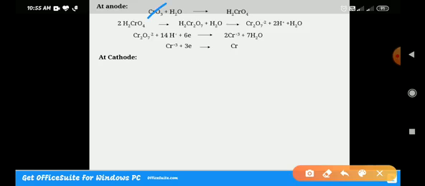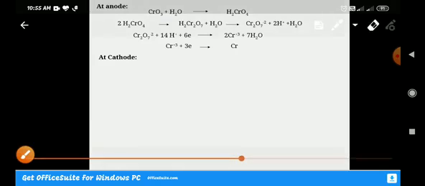To maintain the concentration of chromium 3 ions, insoluble anodes are used, as I already told, and lead oxide oxidizes chromium 3 to chromium 6 and controls the concentration of chromium 3 ions in the electroplating bath. So these are the anode reactions.